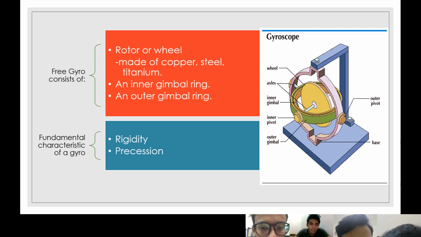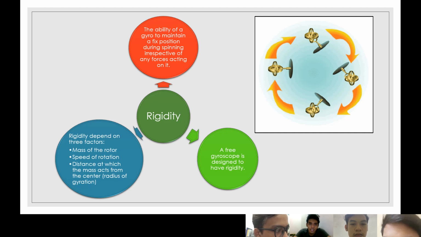Okay, the fundamental characteristics of a gyro. First, rigidity. Second, precision. What is rigidity? Rigidity means the ability of a gyro to maintain a fixed position during spinning, irrespective of any force acting on it.